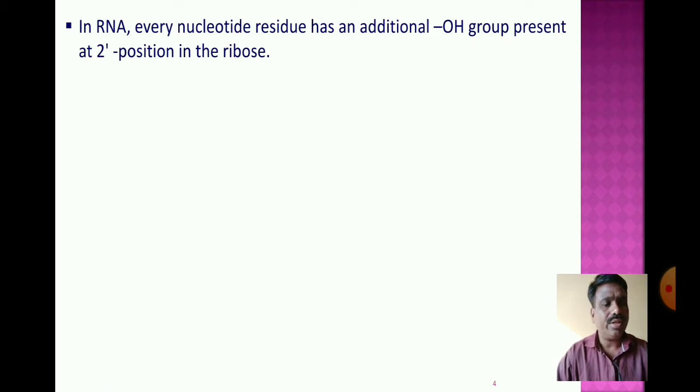There are two types of nucleic acid: deoxyribose nucleic acid in the DNA and ribose nucleic acid in the RNA. In RNA, every nucleotide residue has an additional OH group present at the 2' position in the ribose.